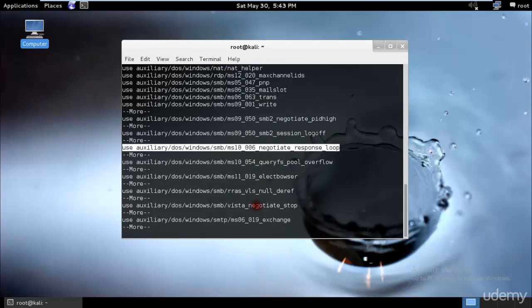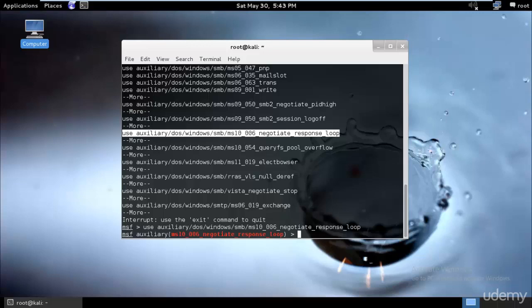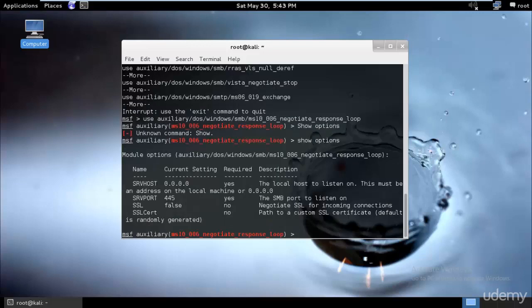and I'll type Control C and I'll use it. I'll just go and delete this. I'll paste it over here. Perfect. And now I'll go ahead and type show options. As you can see, we have the SRV host, SRV port, SSL. That would be false since we are negotiating SSL for incoming connections, and this would be the path for a custom SSL certificate. So now I will type the auxiliary module that we have used,